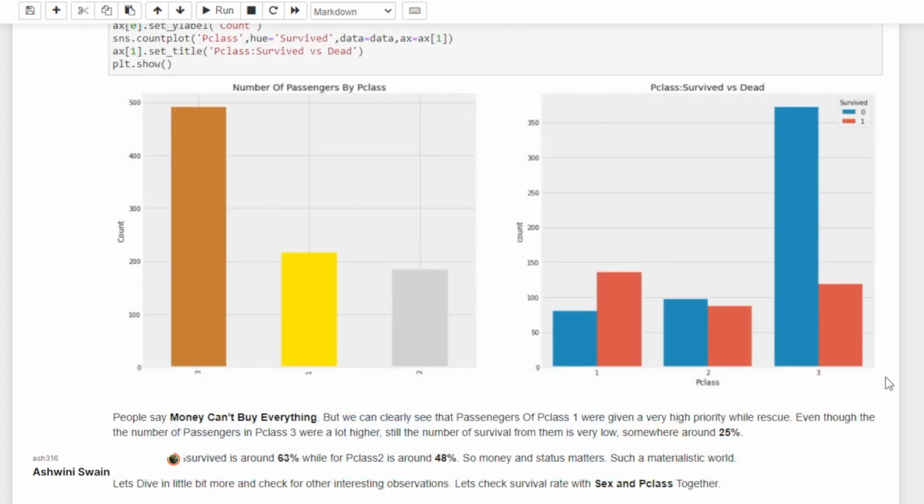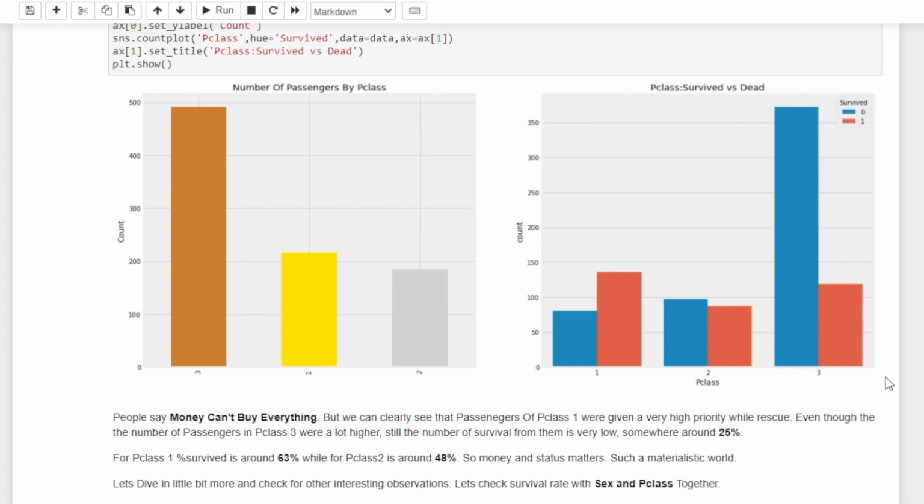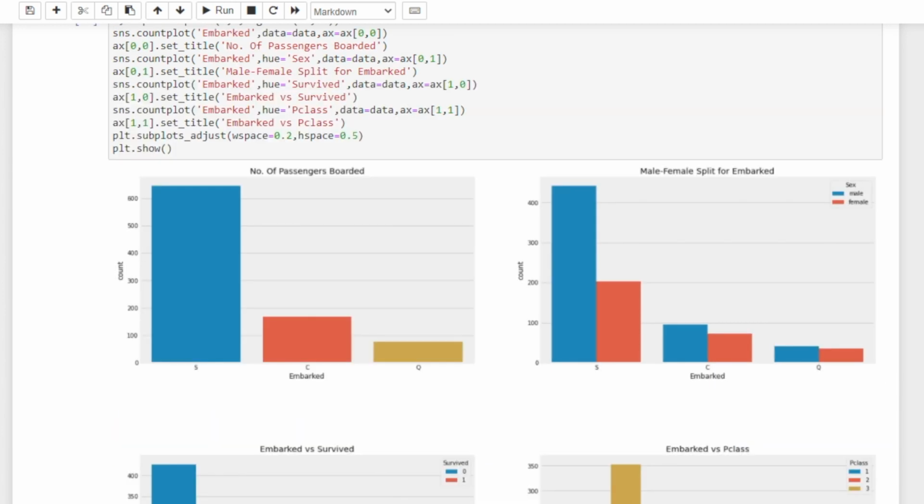If we look at the ticket class, we see that the first class had the majority of survivors, whereas the third class had a huge majority of people who couldn't survive. As a result, the P class 1 survival rate is 63%, the P class 2 survival rate is around 48%, and P class 3 was just a meager 25%. Again, this feature looks very important in predicting survival. So we saw that sex and P class have an important role in predicting the survival rate. How about the port of embarkation?